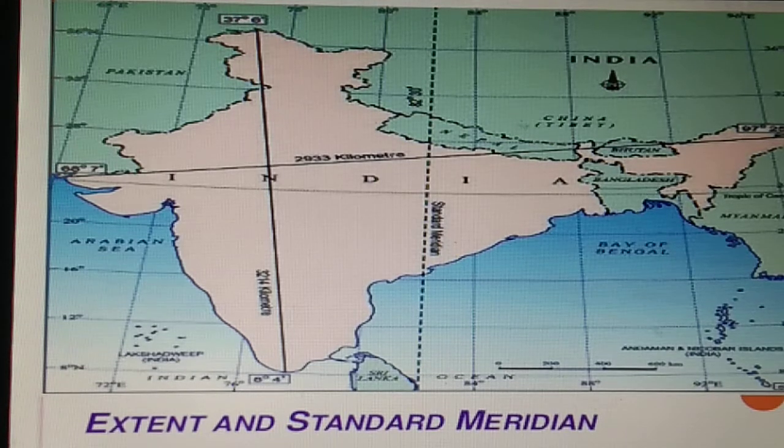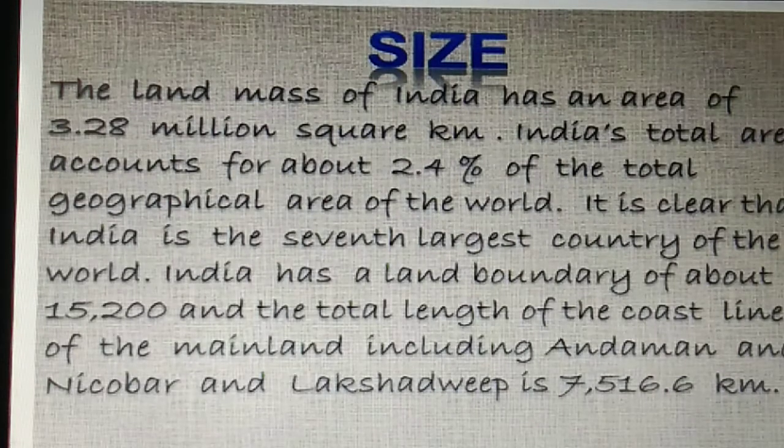It is also called an imaginary line, which shows the difference between the north and south pole. If we talk about the size, the land mass of India has an area of around 3.28 million square kilometers, and accounts for about 2.4% of the total geographical area.